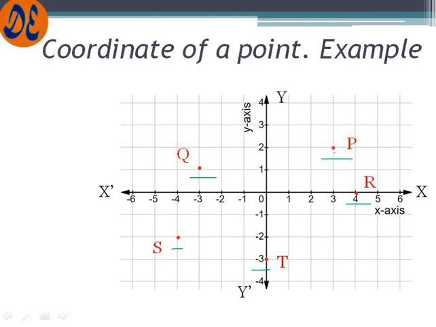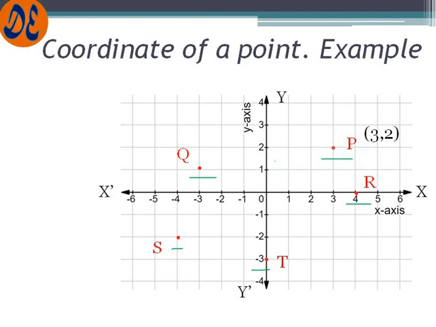Now about this point, let us discuss. What will be its x value? The x value will be the perpendicular distance of this point from the y-axis. So from y, the distance is 1, 2 and 3. So its x value is 3. Now the y value is the perpendicular distance from the x-axis, that is 1 and 2. So its value is x 3, y 2.